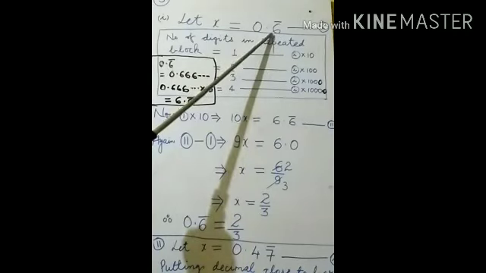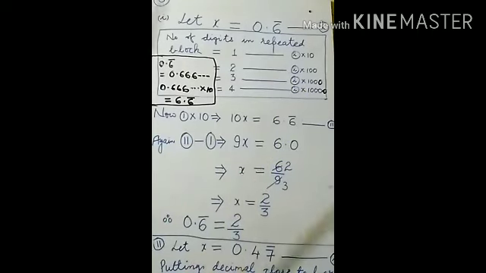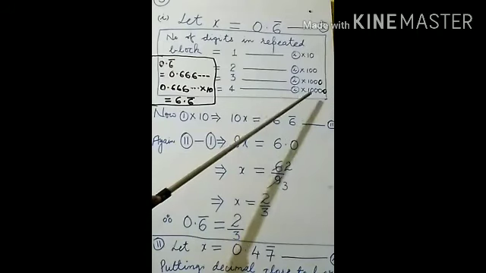Suppose 2 digits are there in the repeating block, in that case the equation will be multiplied by 1 followed by 2 zeros. If 3 digits are being repeated, you have to multiply the equation by 1 followed by 3 zeros. If 4 digits are there, that equation will be multiplied by 1 followed by 4 zeros. I think you understand my statement.